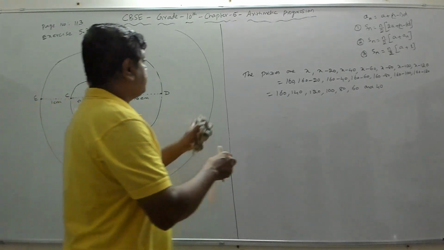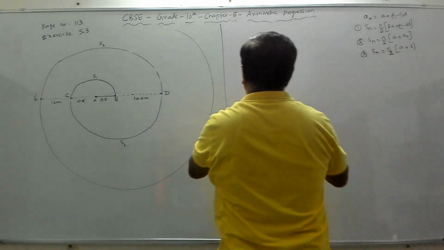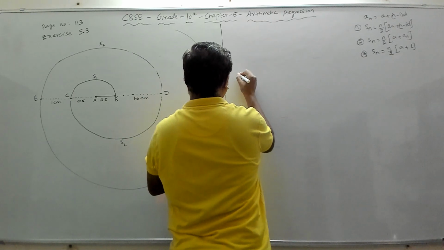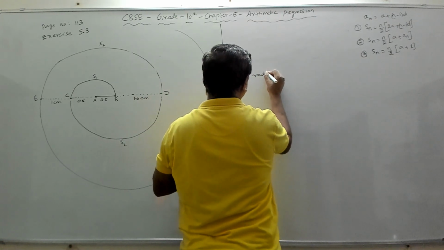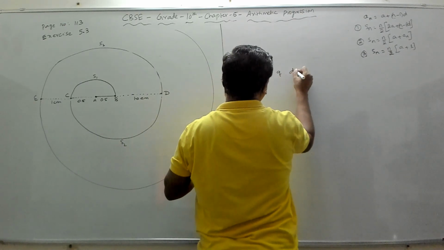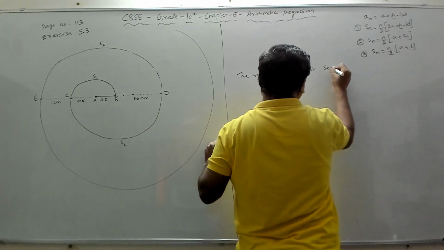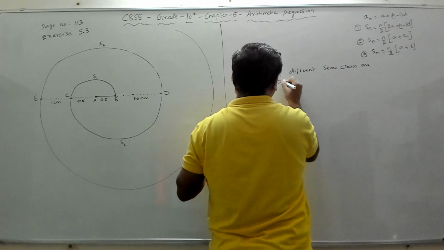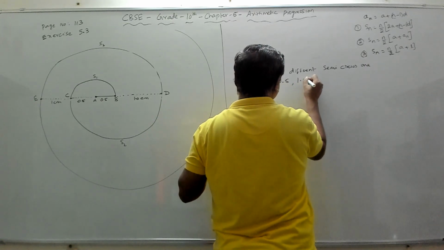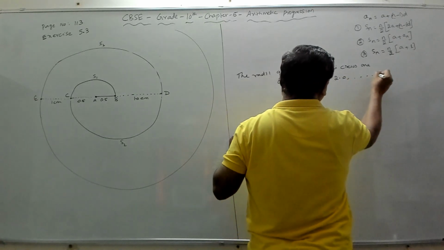So I will write here: the radii of different semicircles are 0.5, 1.0, 1.5, 2.0, like that it is going.